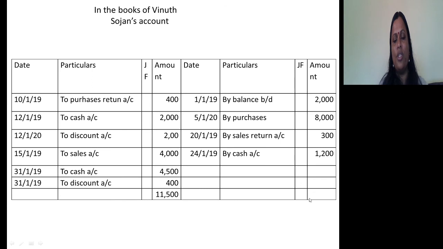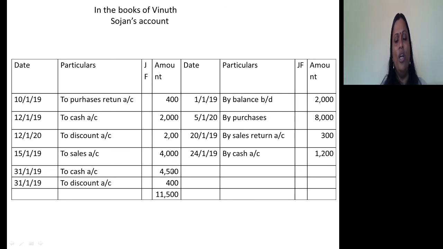When you look at Sojan's account prepared in the books of Vinut, there is a balance of 4,900. So Vinut is liable to pay 4,900. He settled it by paying 4,500. So when he pays 4,500, Sojan's account should be debited, cash account should be credited 4,500.